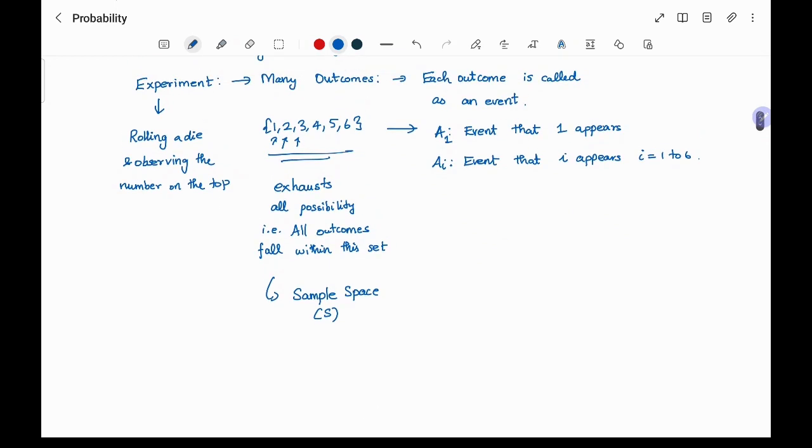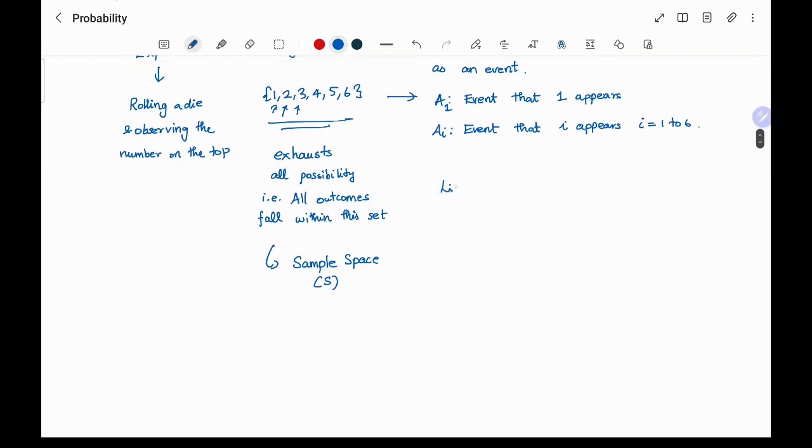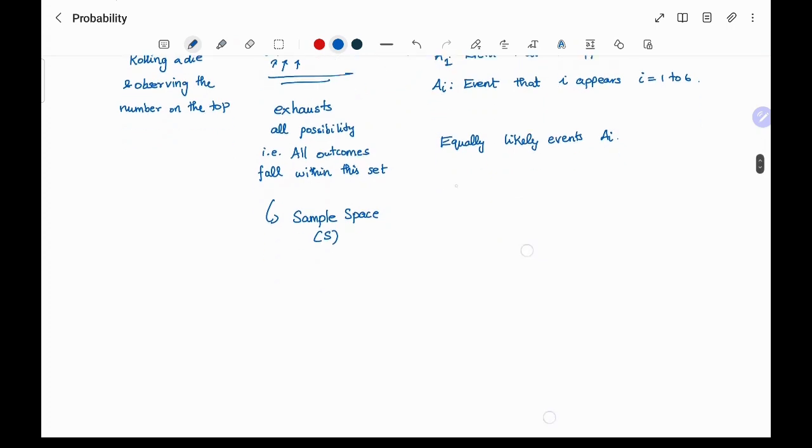Let's say all the events Ai are equally likely. Equally likely means all have equal probability. In that case, we can define the probability as the number of favorable outcomes divided by the total number of outcomes.